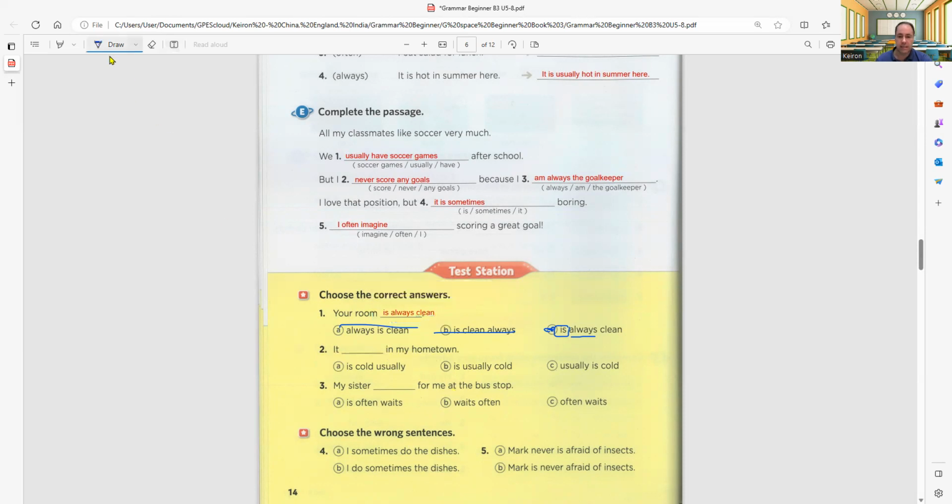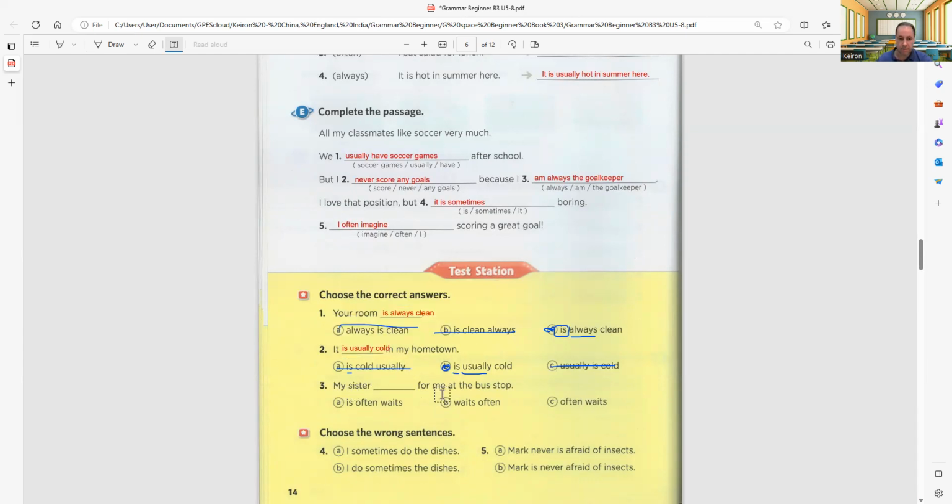All right, so it is, right? It is cold usually or usually cold. So here's the verb be. We must put the adverb after. So it's got to be that one. It is usually cold, okay, in my hometown.